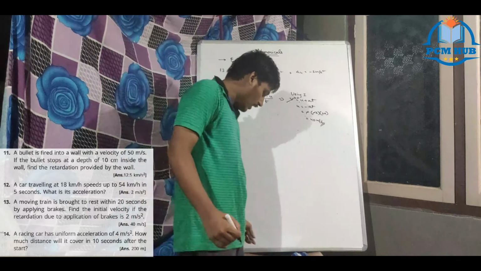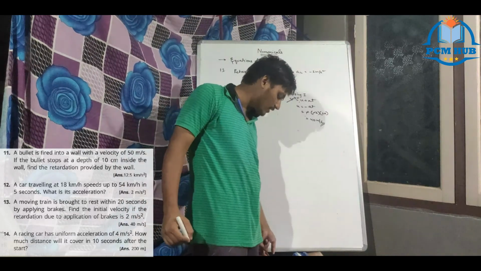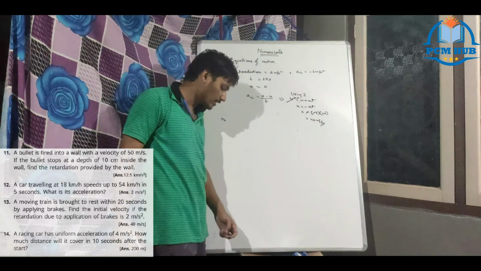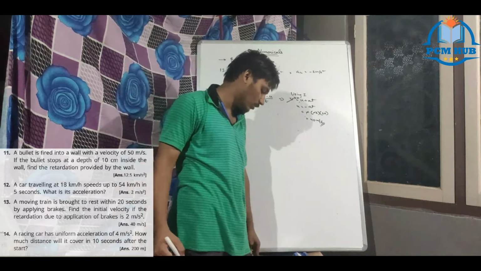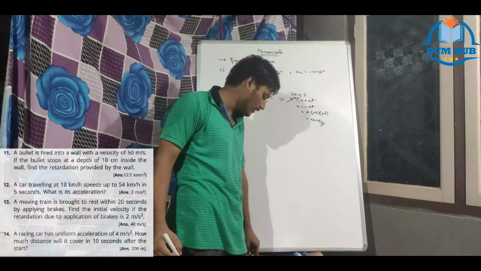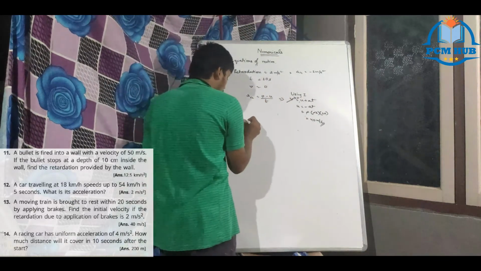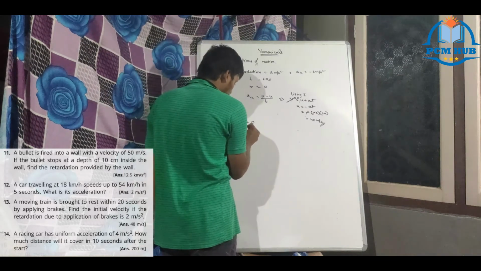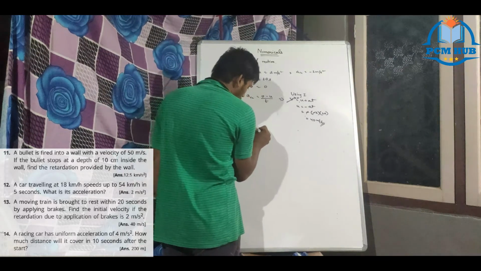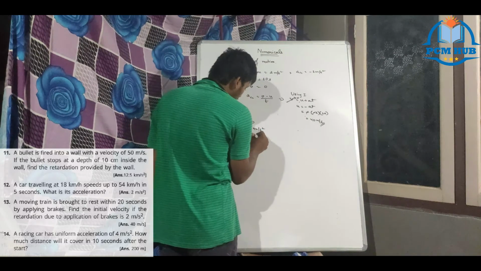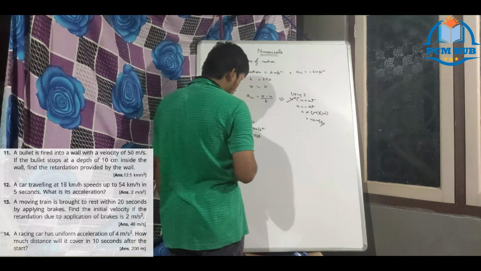Next problem. A racing car has uniform acceleration of 4 meter per second square. Uniform acceleration means you can apply the equations of motion. How much distance will it cover in 10 seconds after the start? After the start means U equal to 0. Acceleration is 4 meter per second square, time equal to 10 seconds. All three parameters are given.